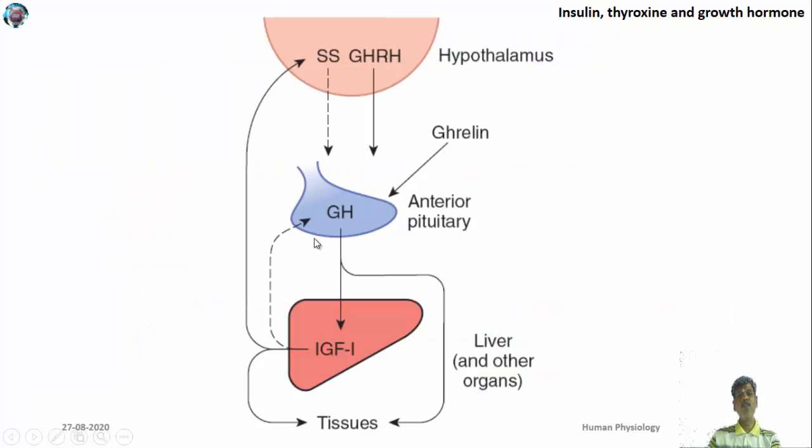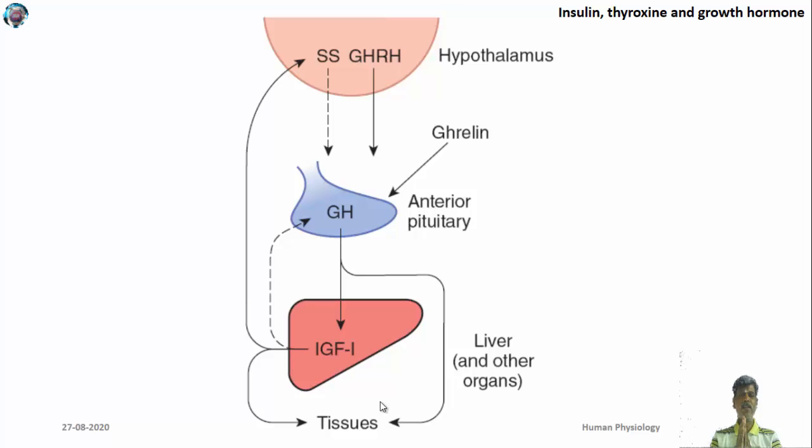Usually this growth hormone is released from the anterior pituitary, and the stimulus for this growth hormone is actually derived from the hypothalamus. Growth hormone releasing hormone will stimulate the anterior pituitary to produce growth hormone. Then the growth hormone can function on the tissues directly, or through this insulin-like growth factor 1. So through this somatomedin molecule also it functions, and it exerts its action in the target glands. So that is how these three hormones function: insulin, thyroid hormone and growth hormone.